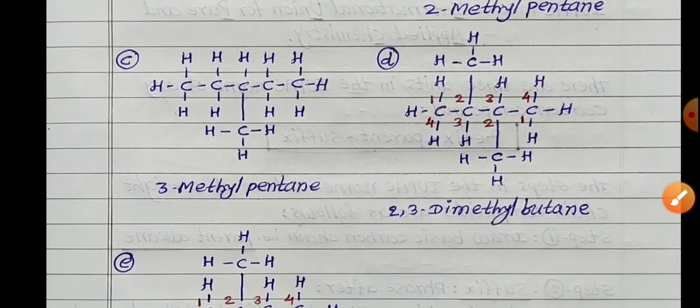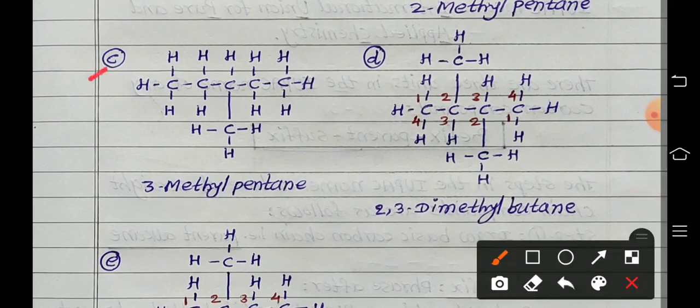Next one. Third structure is showing. Now 5 carbon atoms in a straight line and one carbon attached to exactly the middle. So what is the number? We are giving numbers here to the carbons 1, 2, 3, 4, 5 from left to right. Right to left also we are numbering it.